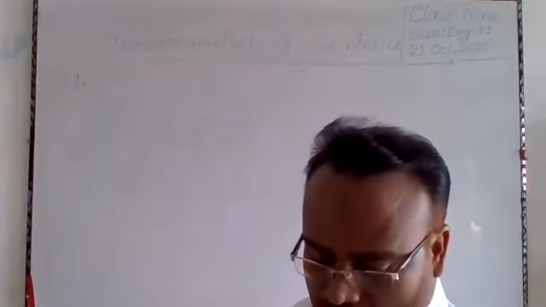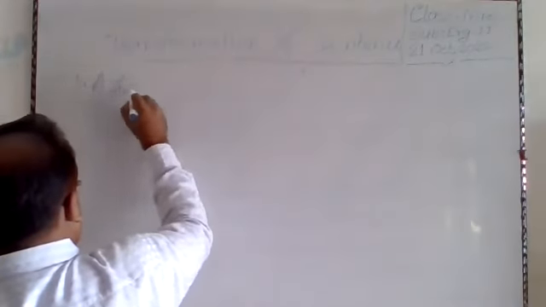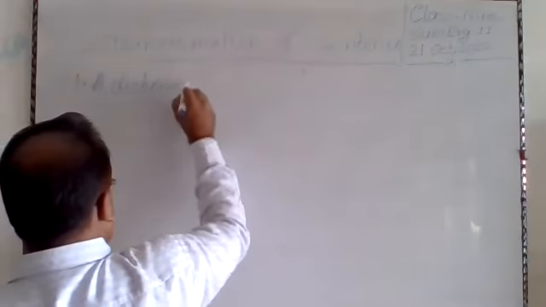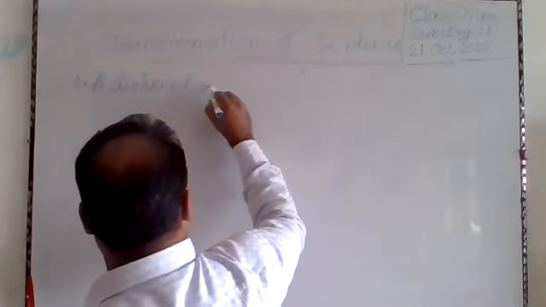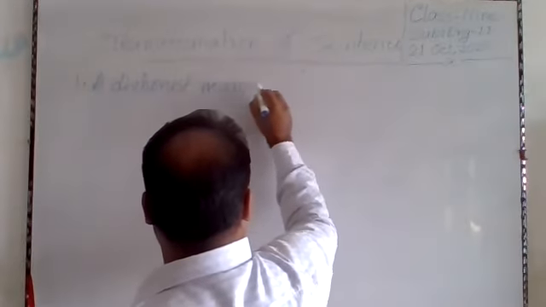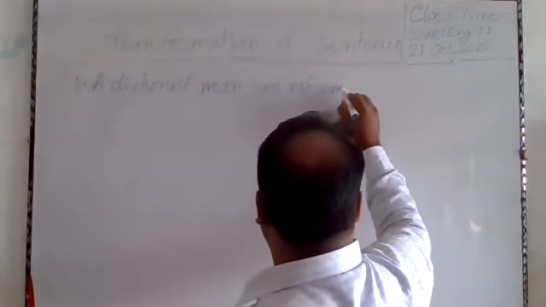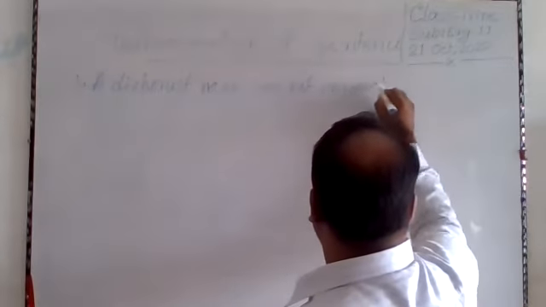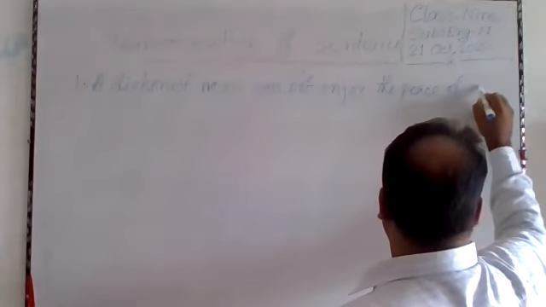Let me give another example. A dishonest man cannot enjoy the peace of mind.